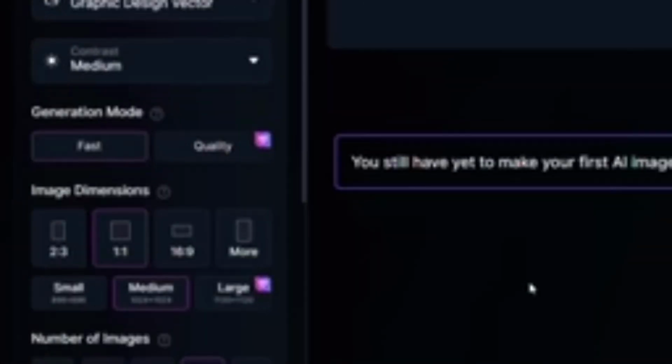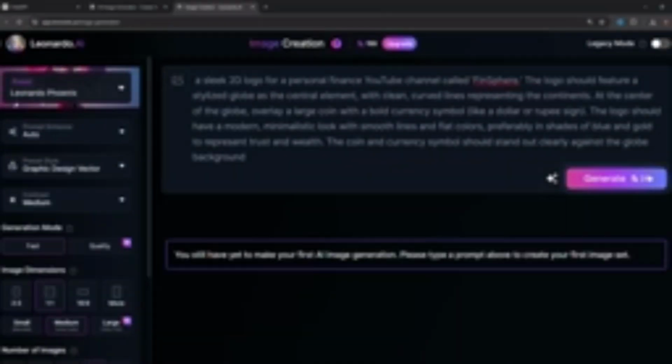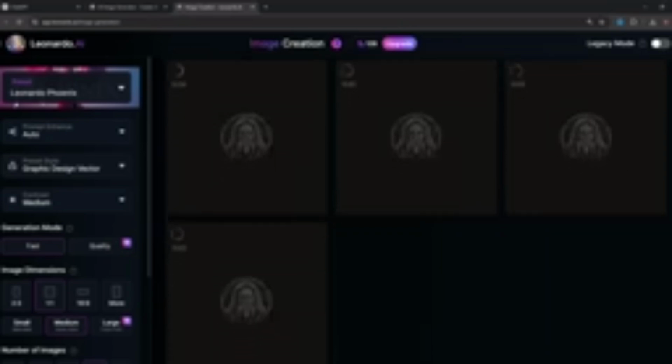Here we will generate instant subtitles for our video, so we will click on Create New Project and then import the video we just created. Then look on the left side, there is an option of subtitles. Click on it and then click on Auto Subtitles in English, and you can see it has started generating subtitles.